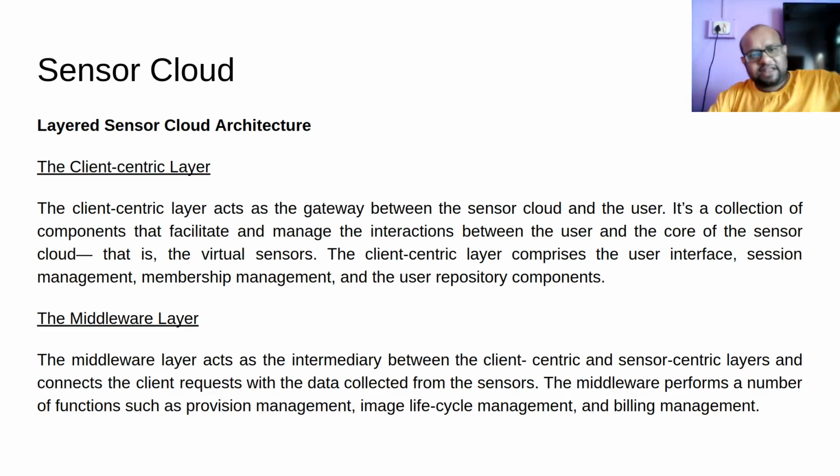So when billing the user, there are lots of factors that need to be considered, and when paying the WSN owner, there are lots of factors that need to be considered. There will be a billing module, and the billing module is there in other forms of cloud computing as well, but the billing module here is more complicated than in normal cloud computing.